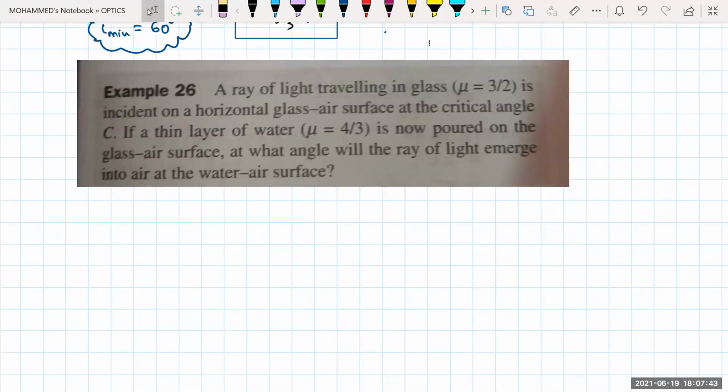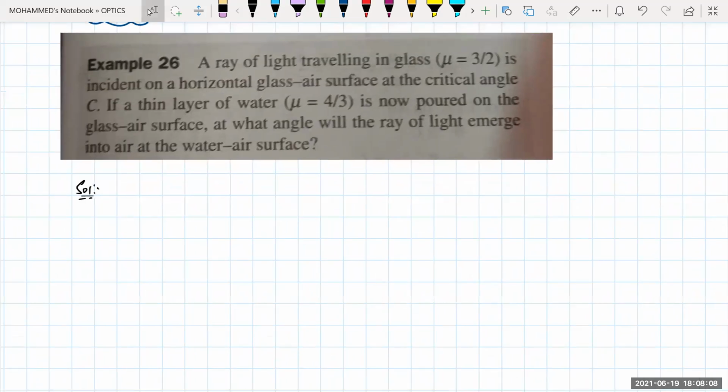This is also a very good question. A ray of light is traveling in a glass of refractive index 3 by 2 and is incident on a horizontal glass-air surface at the critical angle C. If a thin layer of water of refractive index 4 by 3 is now poured on the glass-air surface, at what angle will the ray of light emerge into the air at the water-air interface? Okay, see, I'll give the diagram.